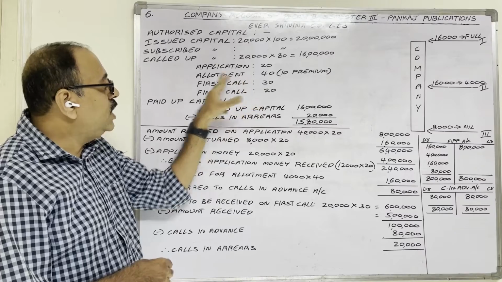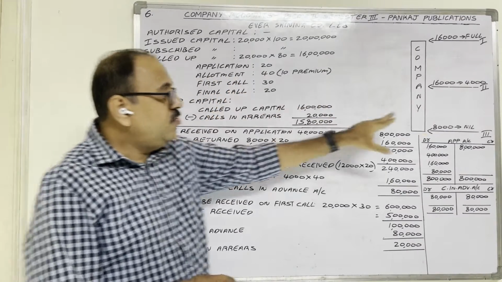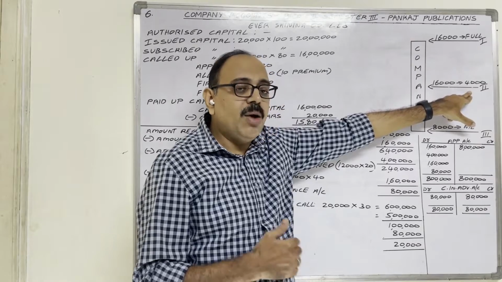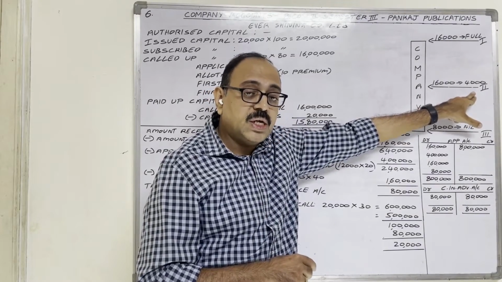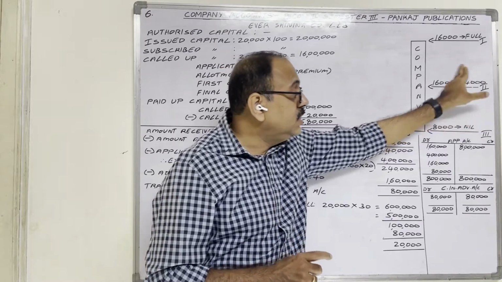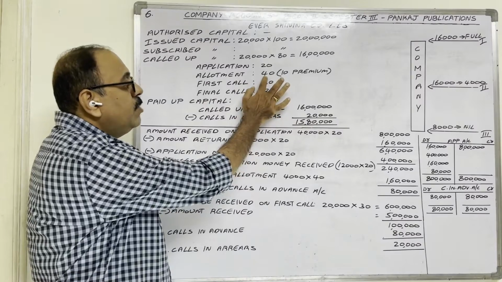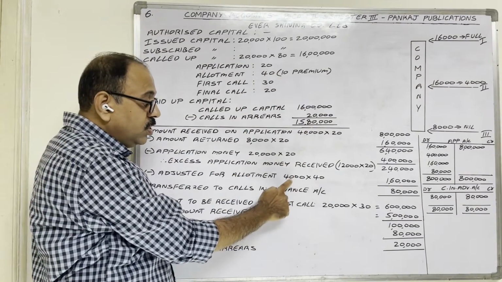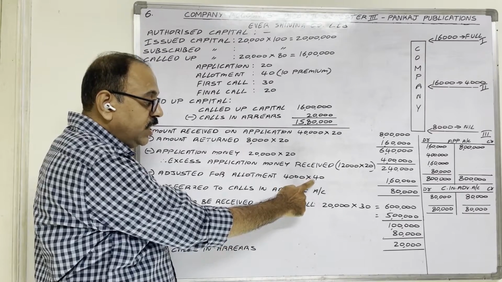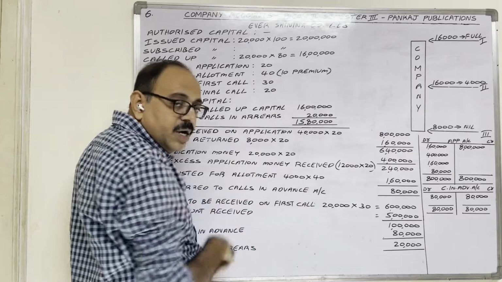First, the company utilizes that amount for adjusting allotment money. Because the company allotted only 4,000 shares to them, on 4,000 shares, how much allotment money should this second category applicant pay? On one share, allotment money is 40 rupees, including premium. So, 4,000 shares into 40 rupees each, 1,60,000 they have to pay for allotment.